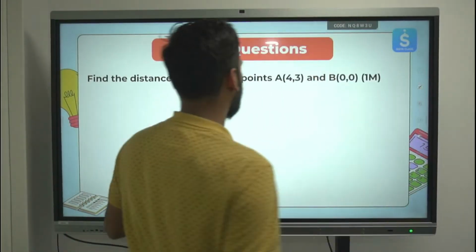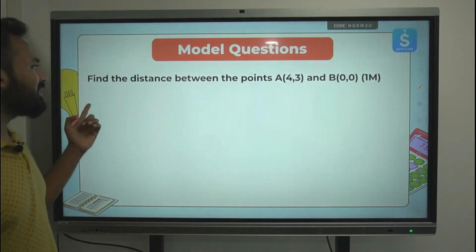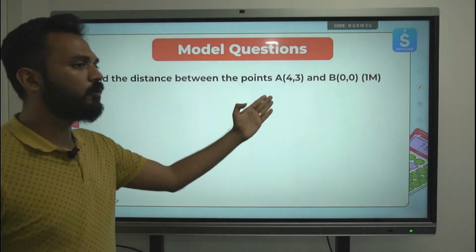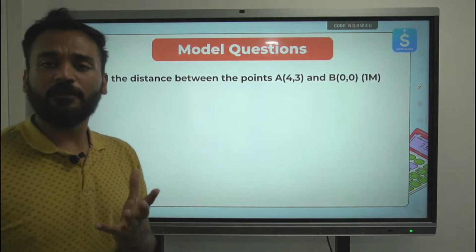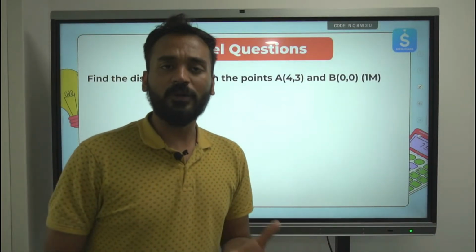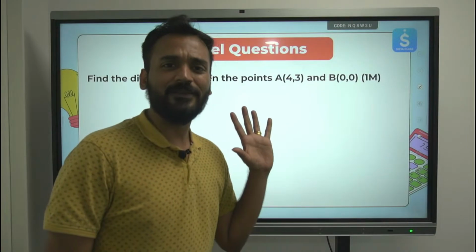Let's move to the next question for 1 mark. Find the distance between the points A (4,3) and B (0,0). Now distance is always found out using the distance formula. If you remember the distance formula, this question is very easy.